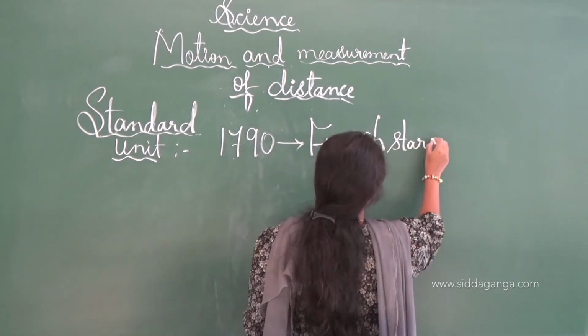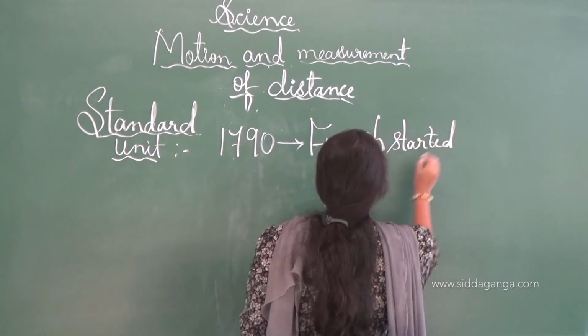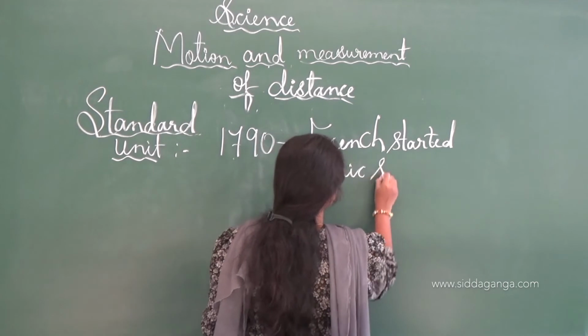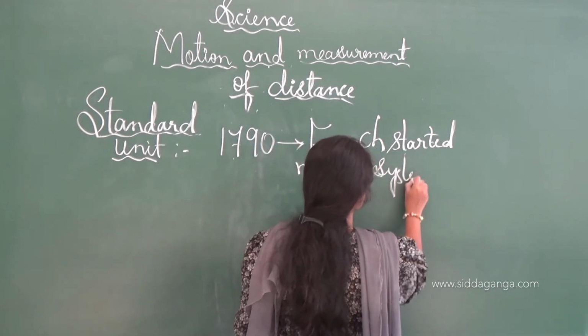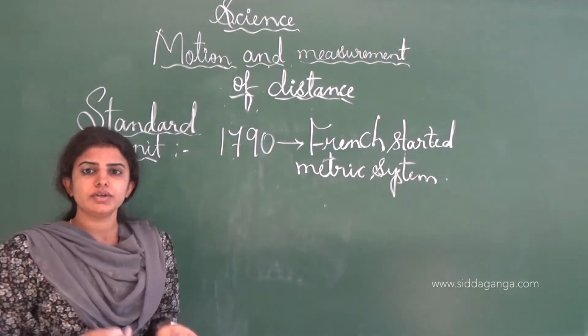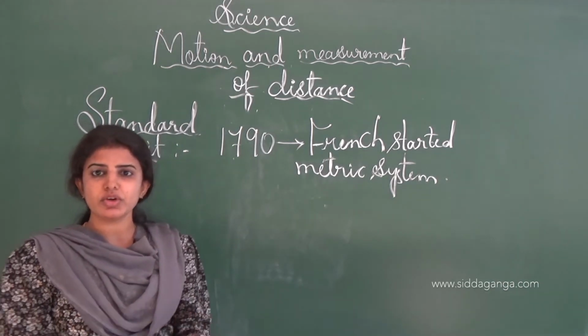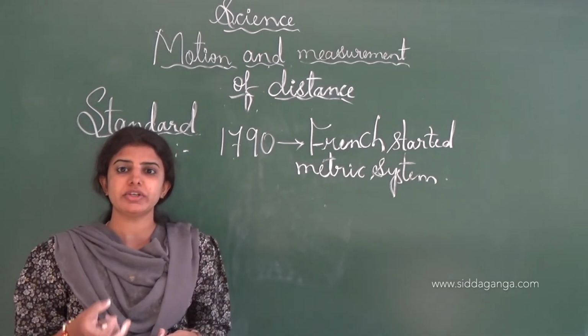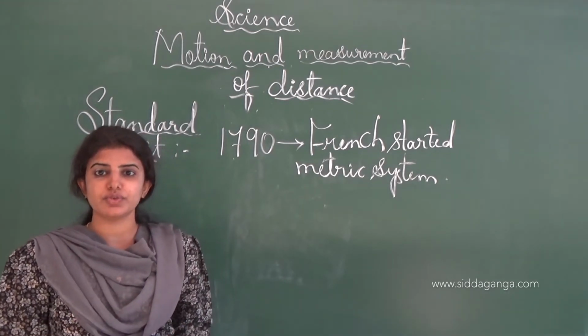Before that, people measured objects in different ways, like the handspan, cubit, pace and foot length.